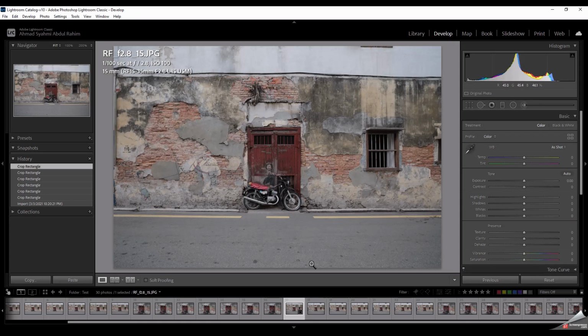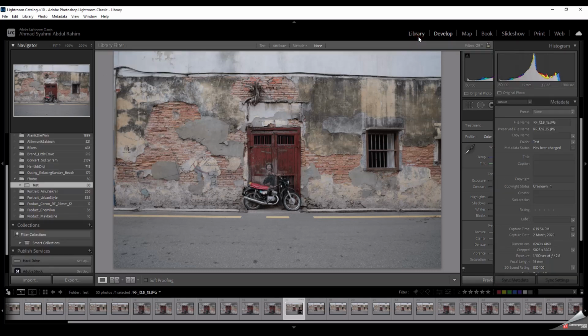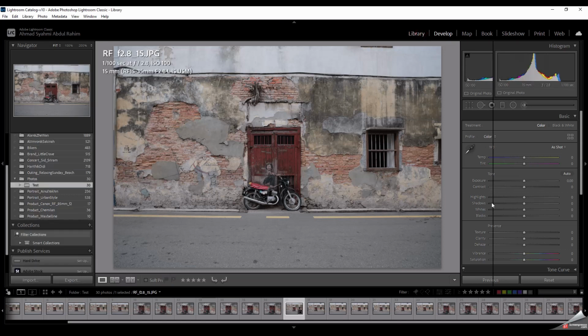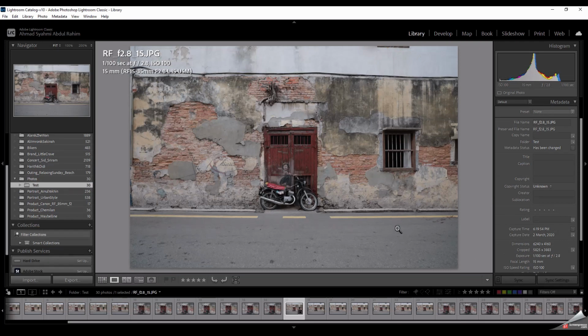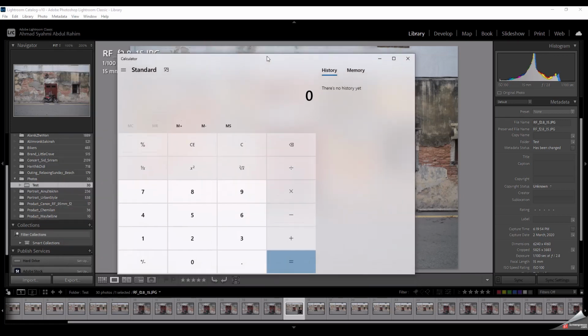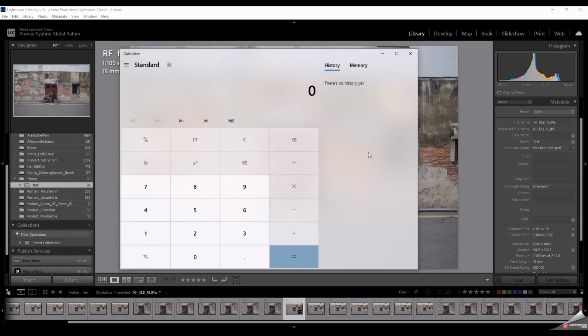Okay, so this is what we've seen on the EF. Now that we have this image that looks like the EF version, let's go to the metadata and bring up the calculator. So the original image size is 6240 pixels in width. The crop pixel is 5825. So that is 415 pixel difference.